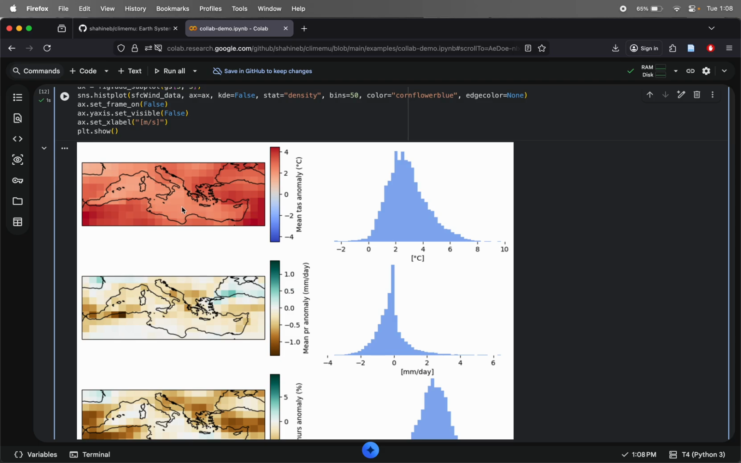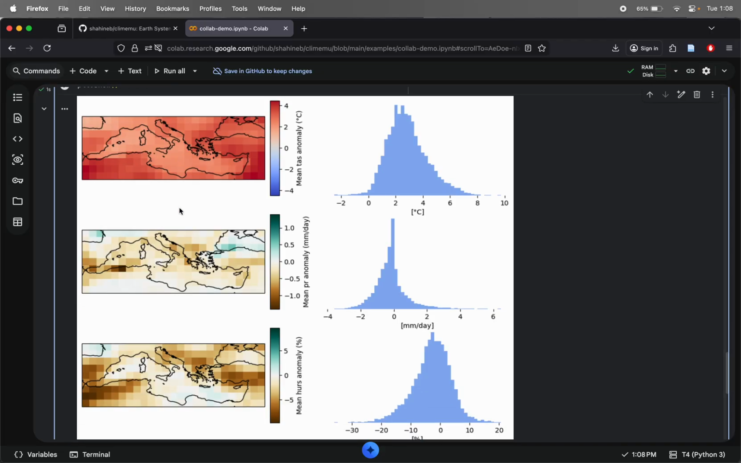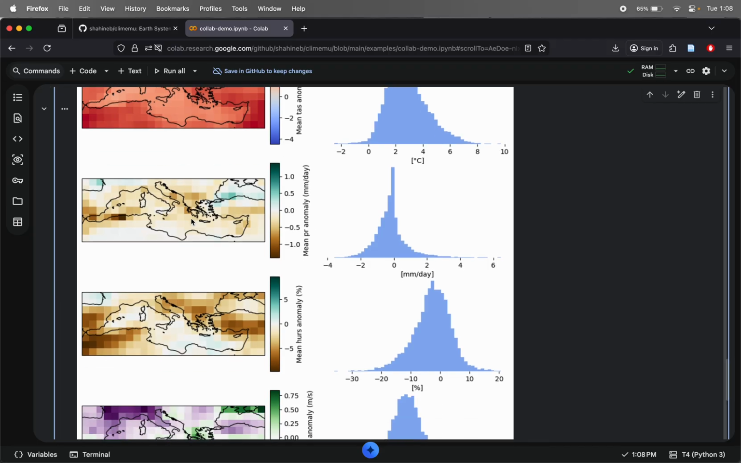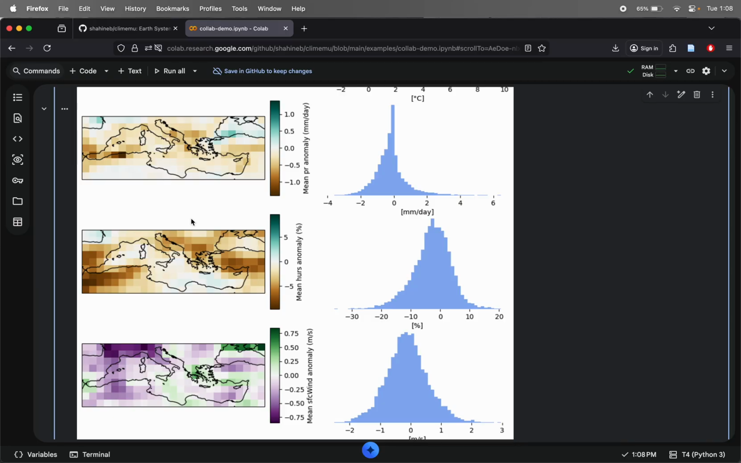This is the warming in temperatures, where we see that the land warms faster than the sea. This is for precipitation, where the brown color indicates a regional drying. And we can basically do this for any climate variable that might be relevant for our risk assessments. This corresponds to humidity, this corresponds to wind speed, etc.